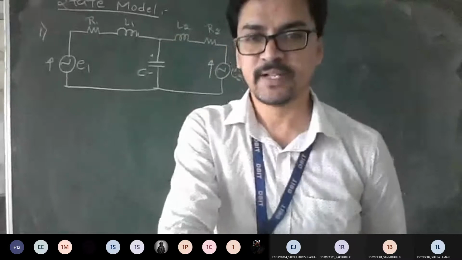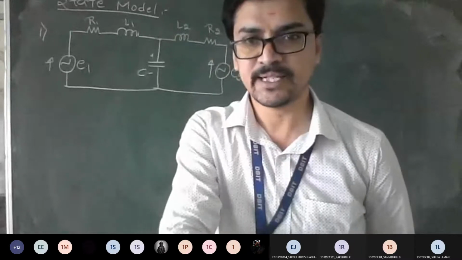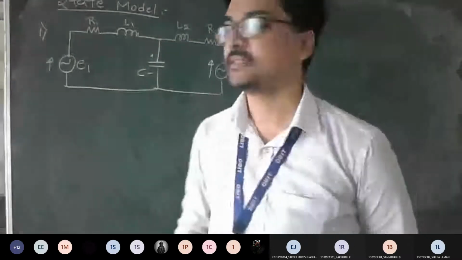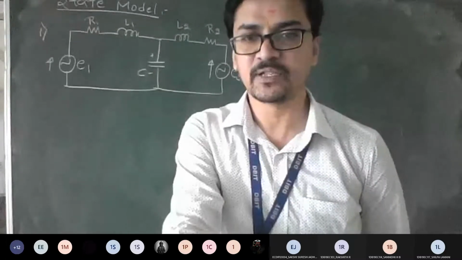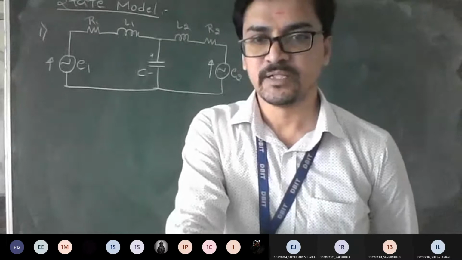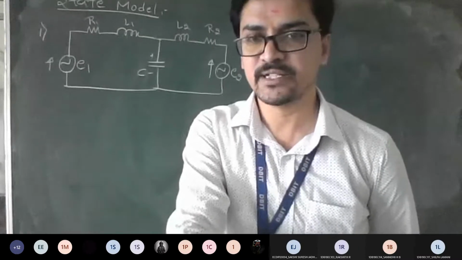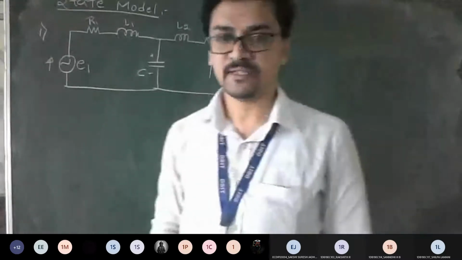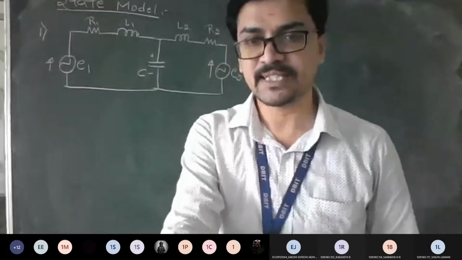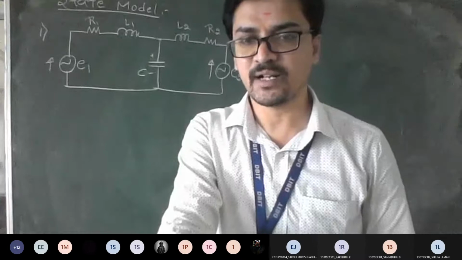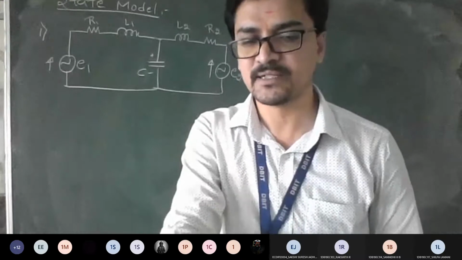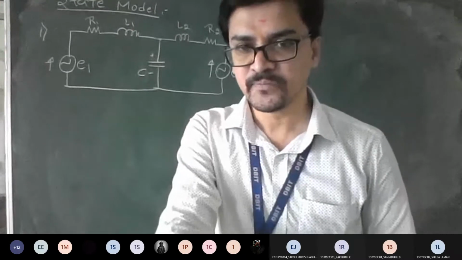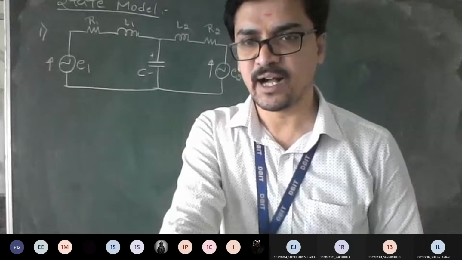Obtain the state space model for the electrical network shown below, for which consider I1, I2 and Vc as state variables, and consider the output variables as I1 and I2.